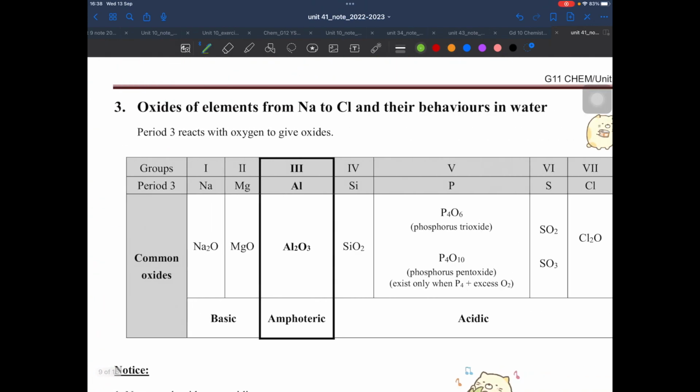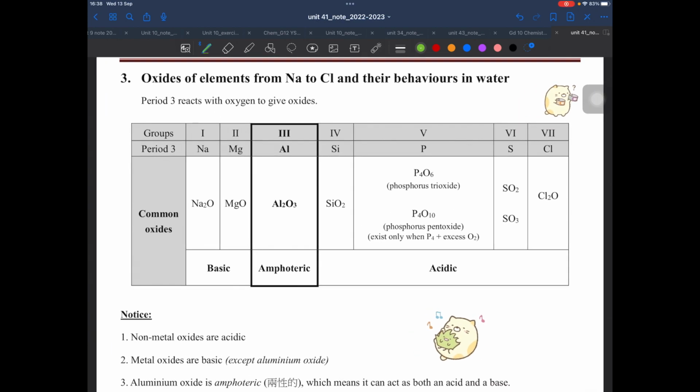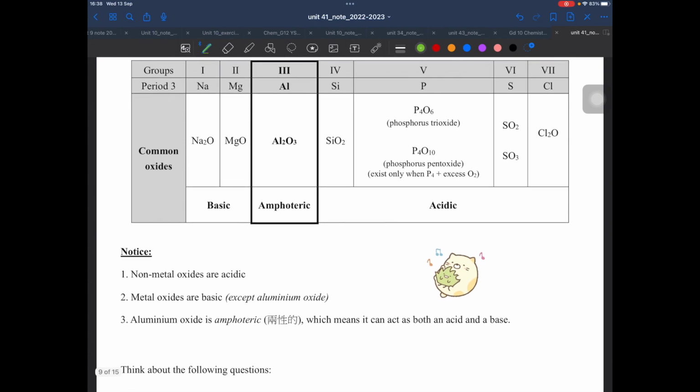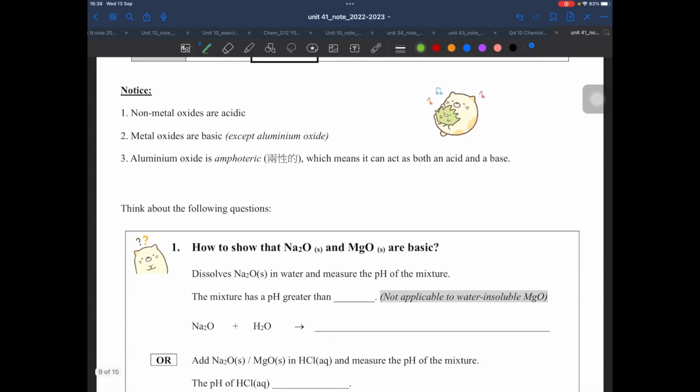So hope you can follow, okay? Well, next one is extremely important. I think this is the core of this chapter. It is the behavior of their oxides in water. After they dissolve, what's going on? First of all, please remember all these 3 notes.